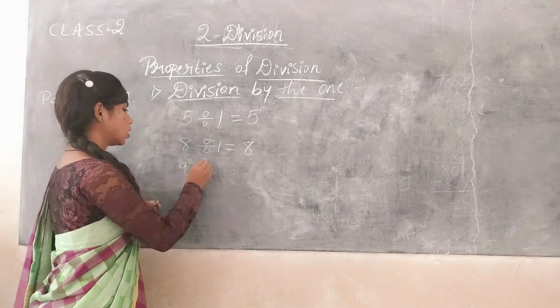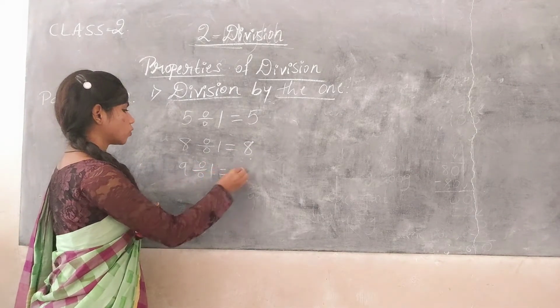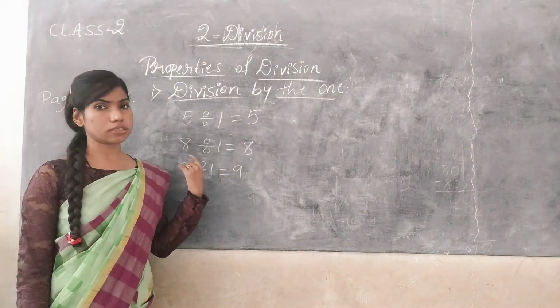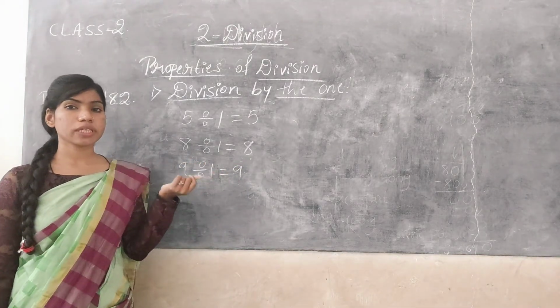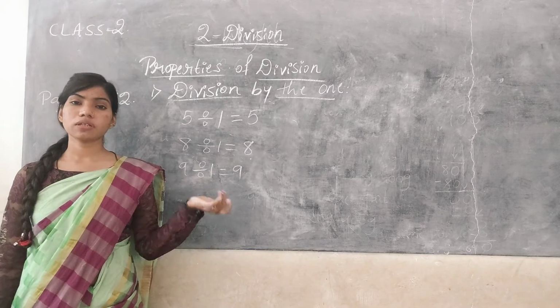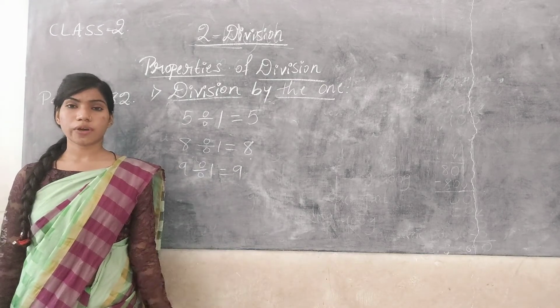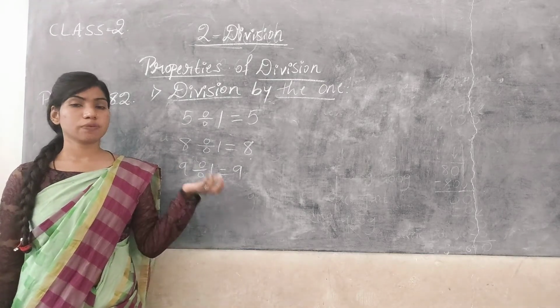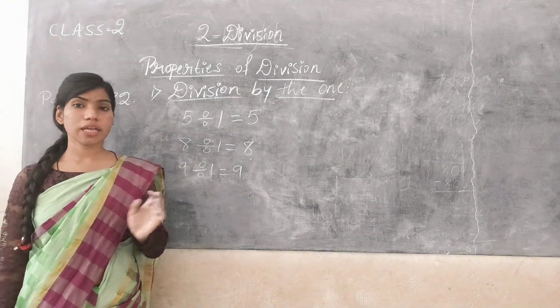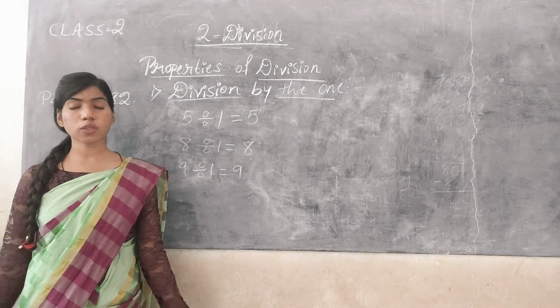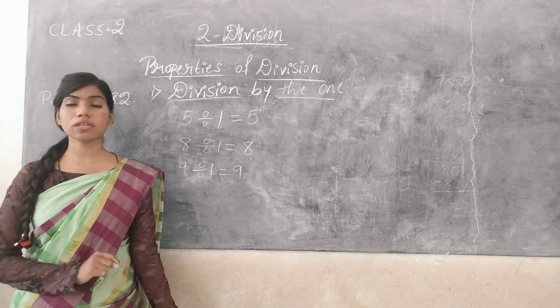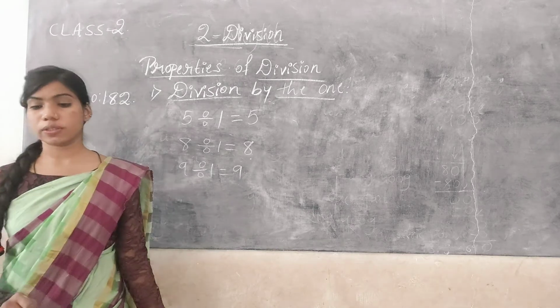Then 9 divided by 1 is equal to 9 itself. So the second property says that if any number is divided by 1, then the quotient or the answer is always the number itself.